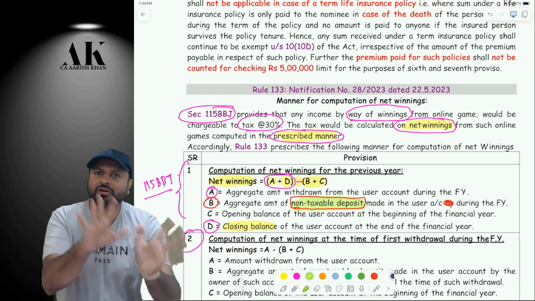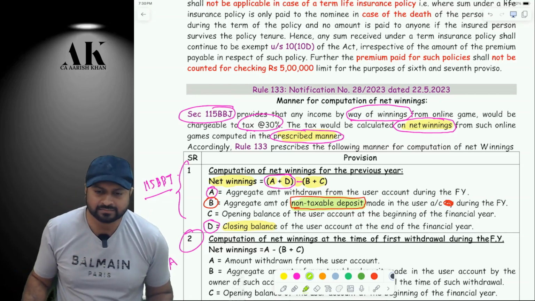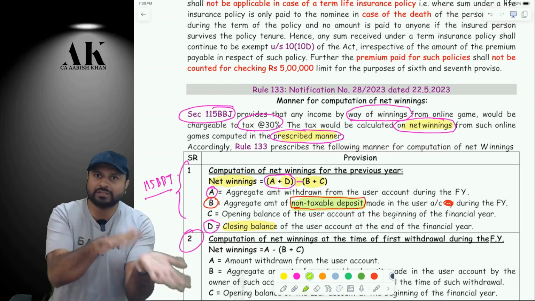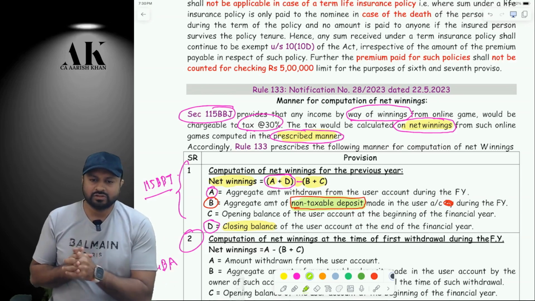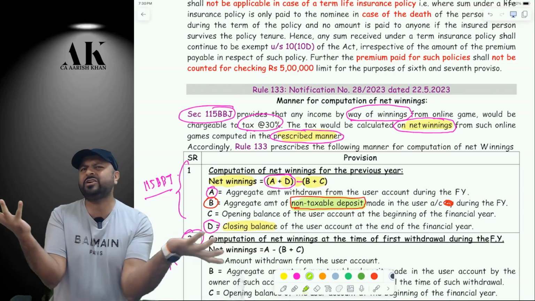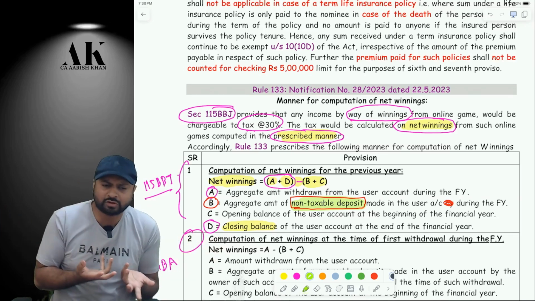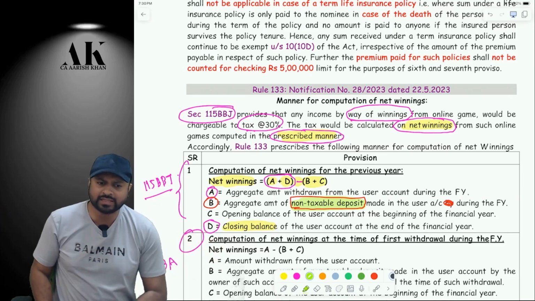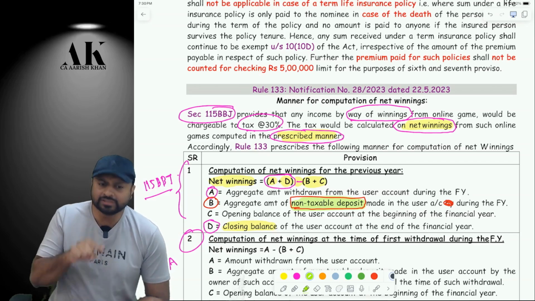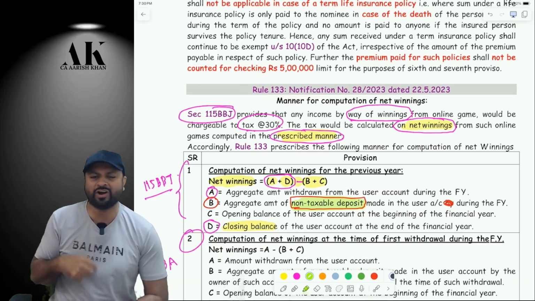I put 10,000 rupees in Dream 11 account, correct? To play, I have to put some money na first. So I put 10,000 rupees to play, but I did not play. I don't want to play. So I withdrew my 10,000 rupees. So will I be supposed to pay tax on that 10,000 rupees? That is not my winning. That is my own money, correct or not?